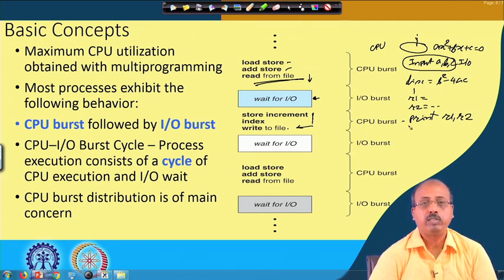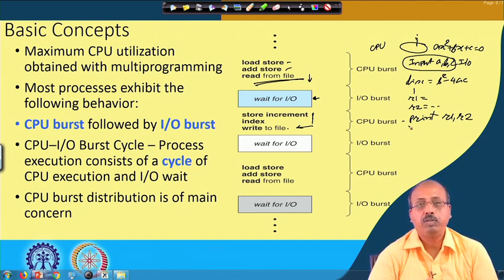But what is going to happen is the size of the CPU burst. If the CPU burst is very large, then I can have different types of policies. One policy may be that I give the CPU for this entire time to the process. A process is given the CPU and only when it finishes the current CPU burst and goes into the next IO burst, then only the CPU is taken back from the process.